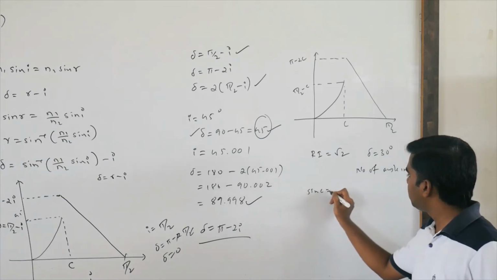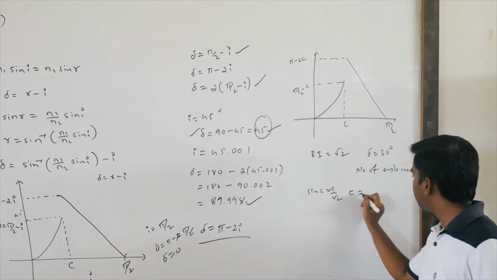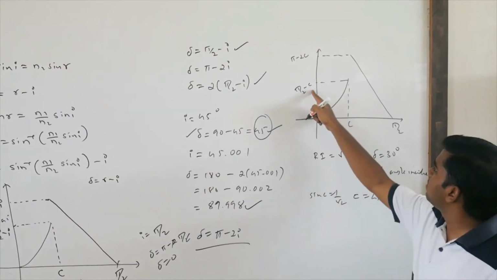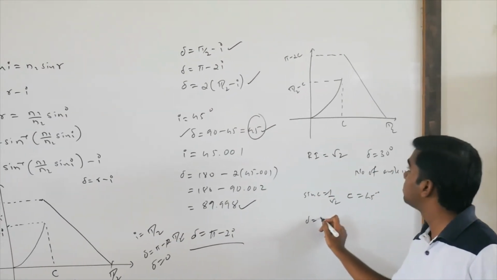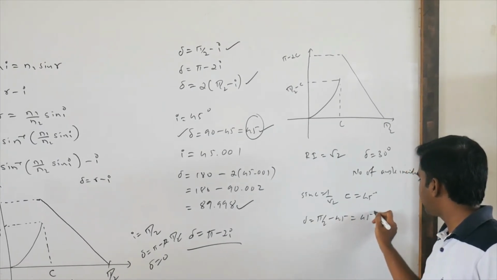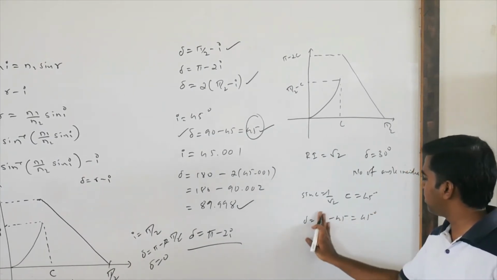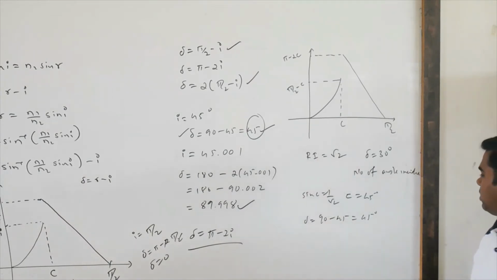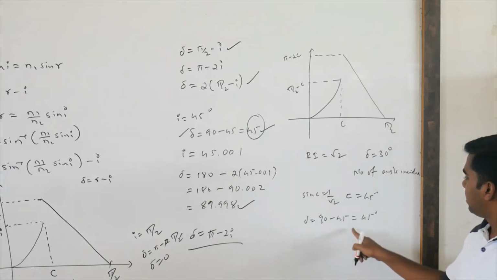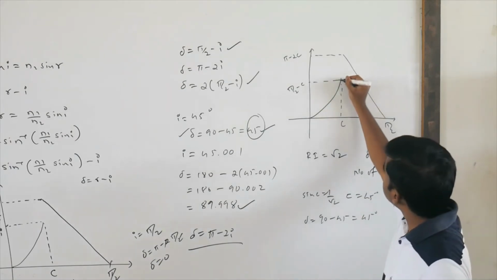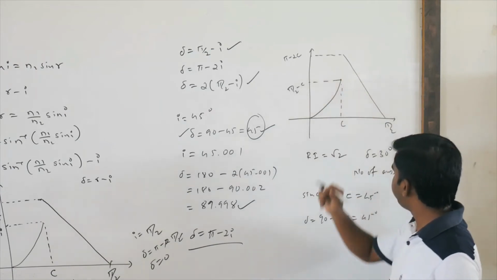Sin C equals 1 by root 2, that means C equals 45 degrees. If C equals 45 degrees, what is this angle? This deviation is pi by 2 minus 45, so again you will get 45 degrees. Pi by 2 means 90, sorry, 90 minus 45 equals 45 degrees. So here for deviation 45 degrees, this is the maximum deviation in refraction.